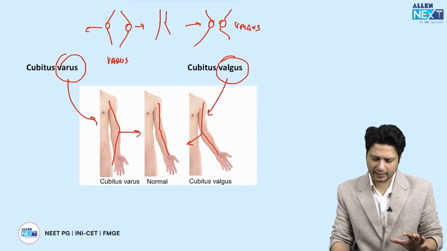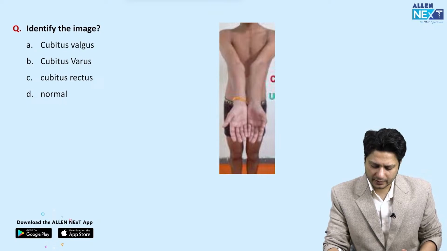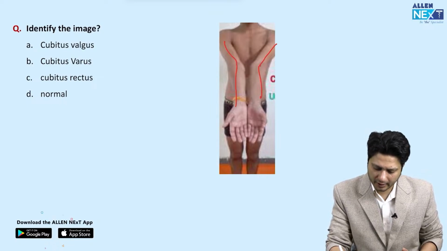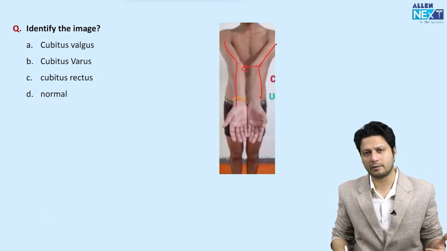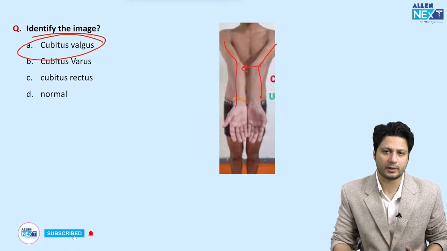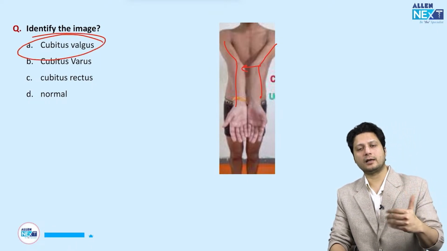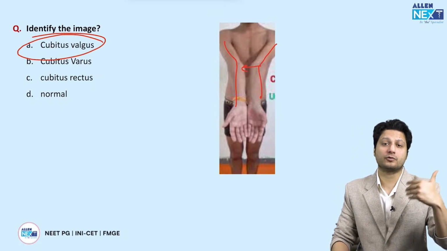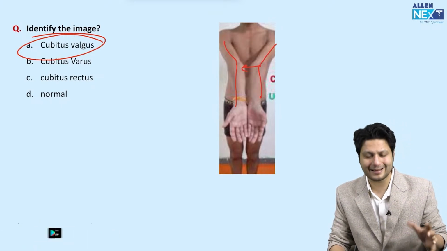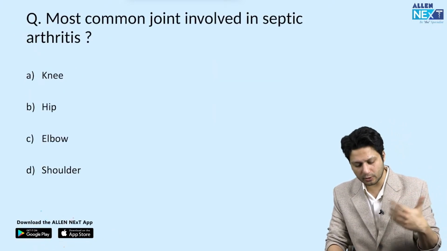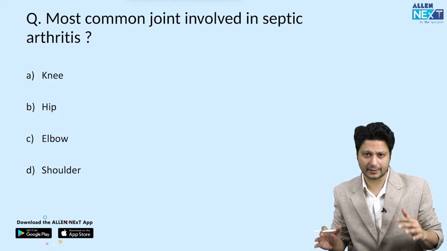ये बहुत simple question. Like in this case, as you can see, this is normal, but here the apex is pointing more towards the medial compared to the normal one, so it is cubitus valgus deformity, है ना? और ये cubitus valgus किसके साथ associate होता है, cubitus varus किसके साथ associate होता है? These are the several of the things that you should already be knowing about at this level, at this point.